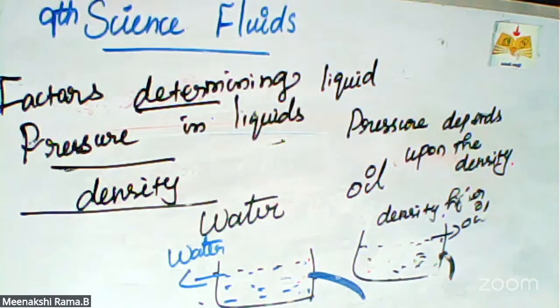Density means the water is squirting with more pressure than oil, so it indicates that pressure depends upon the density of the liquid. Third one is gravity. The large plastic can is held in a vertical line and then filled with water. That example we already saw in the simulation. So the third concept is pressure due to a liquid column.